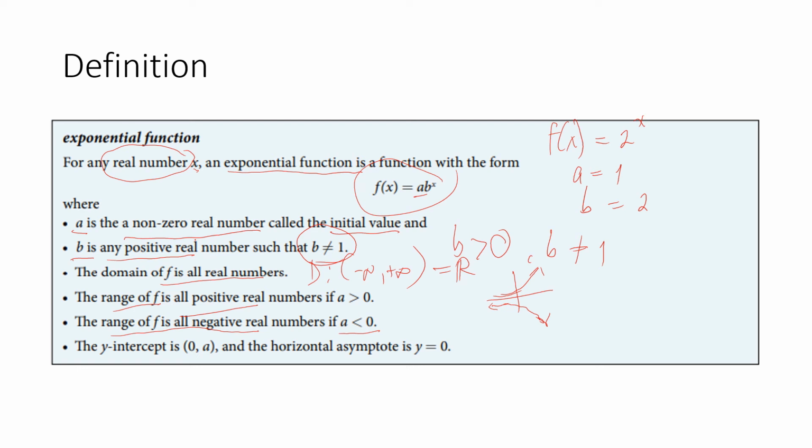Now, in our example 2 raised to x, recall, the intercept is 0, 1, right? Because by the general formula, the intercept of the exponential function is 0, a. And since our a here is 1, that's why the intercept is 0, 1. And the horizontal asymptote is y is equal to 0.